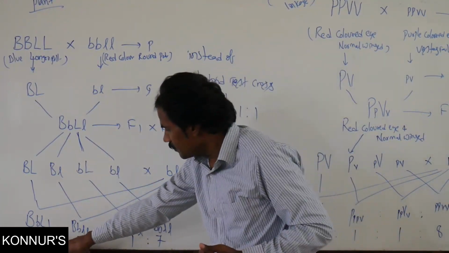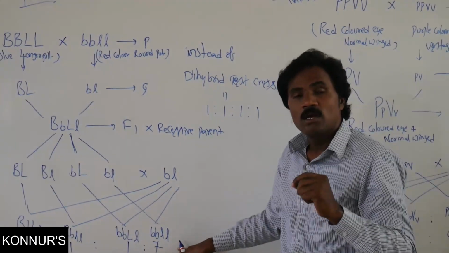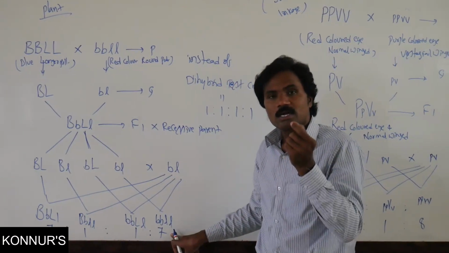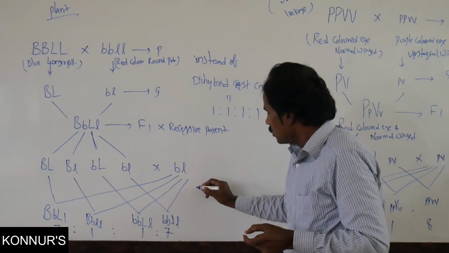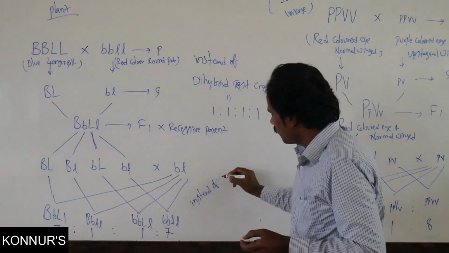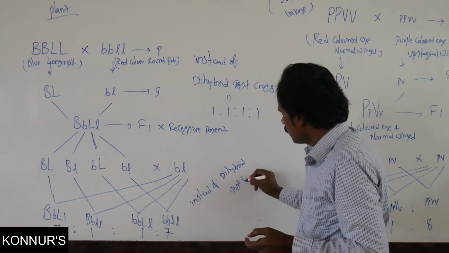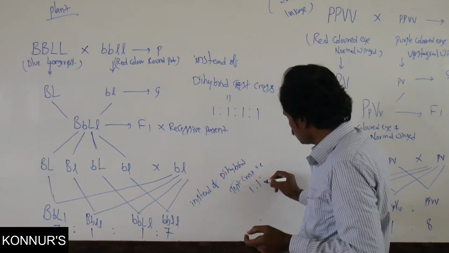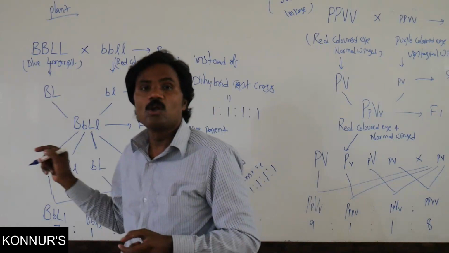In this plant, here 7:1:1:7. This is instead of the dihybrid test cross ratio 1:1:1:1. Instead of this one, it is because of incomplete linkage.